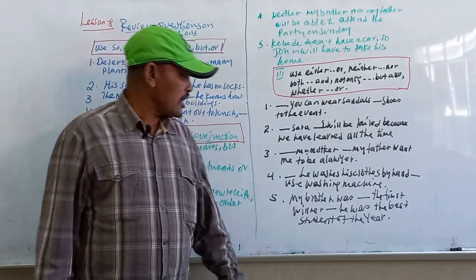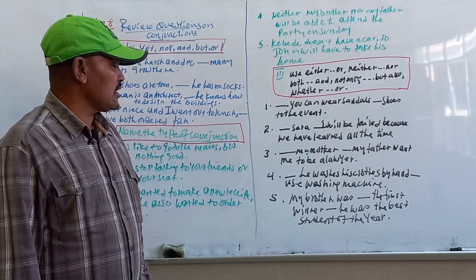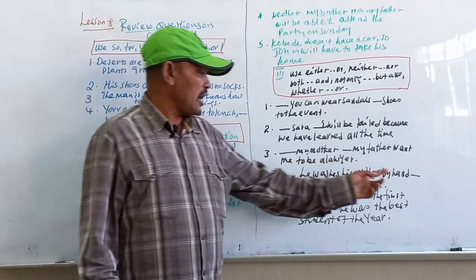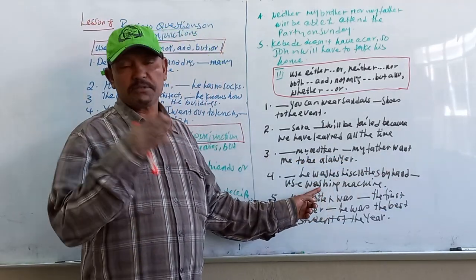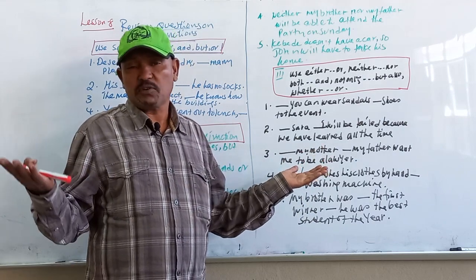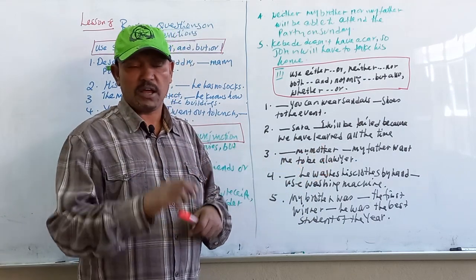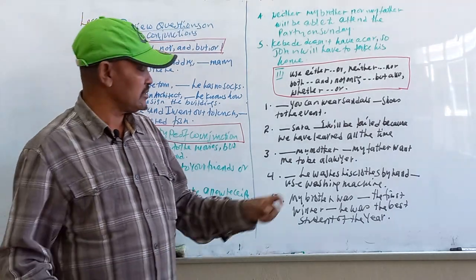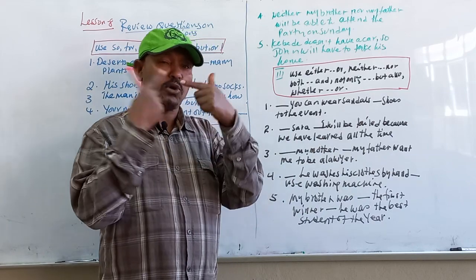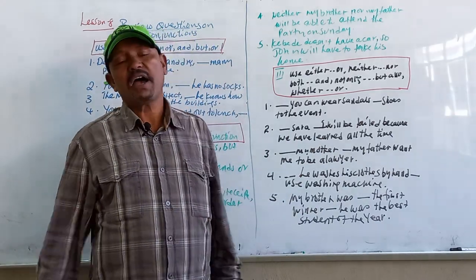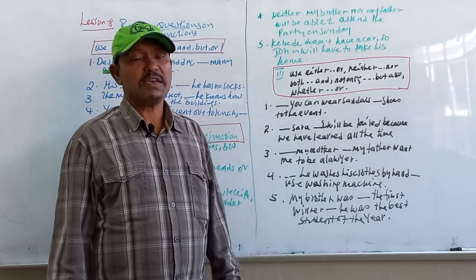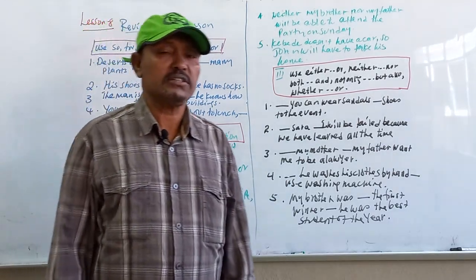Number 4: blank he washes his clothes by hand, blank he uses a washing machine. We have two alternatives here. Either washing by hand or using a washing machine. So we use either or. It is one of the two alternatives. So either he washes his clothes by hand or uses a washing machine. Either or is the right correlative conjunction.